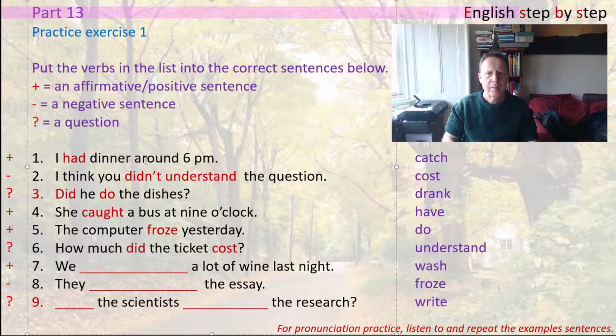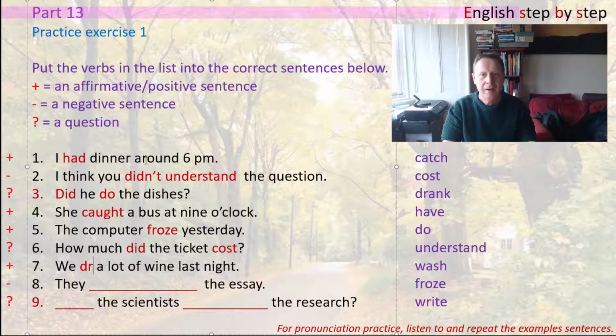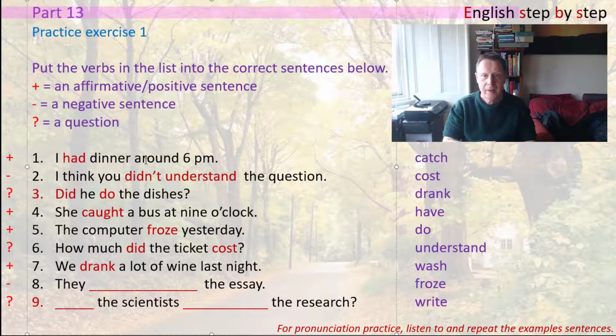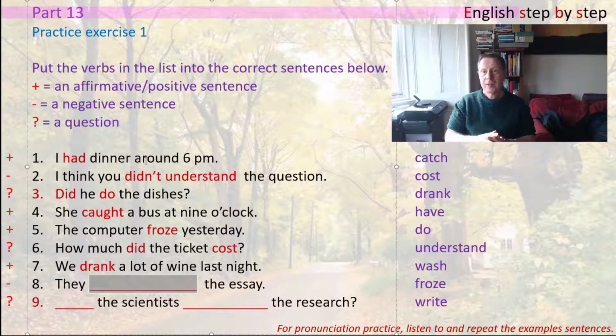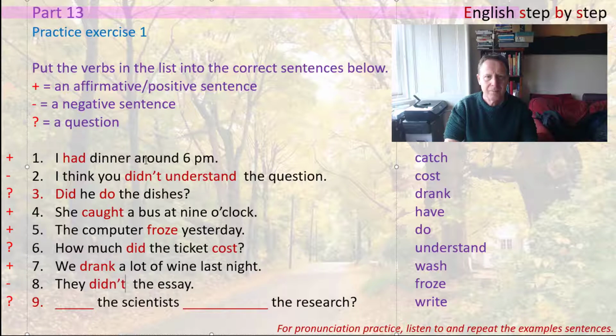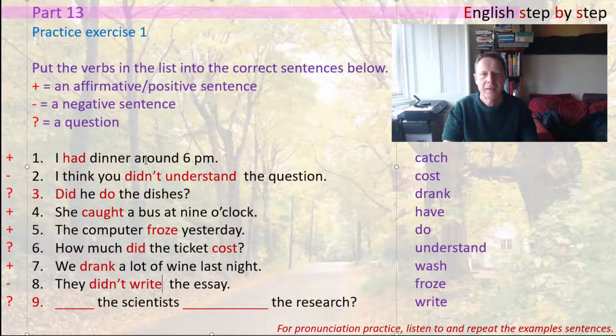Now, the next one is about wine, and it has to be the past tense of drink, which is irregular, and it's drank. And I've already given you the past tense form there. So the next one is write, and the past tense form, we have to change it this time. The past tense form is irregular again, and it should be negative, so we don't need to change the infinitive. So it's didn't, and then the infinitive is write. They didn't write the essay.